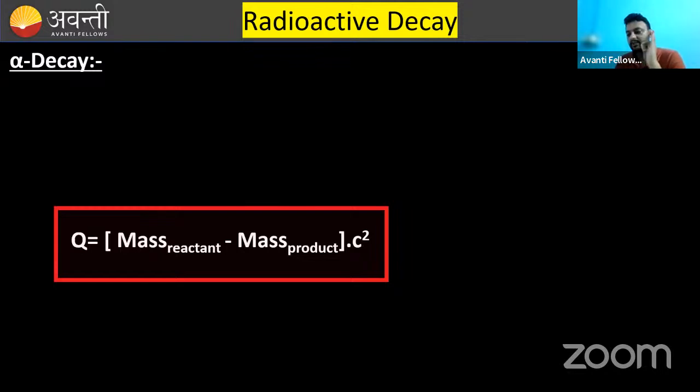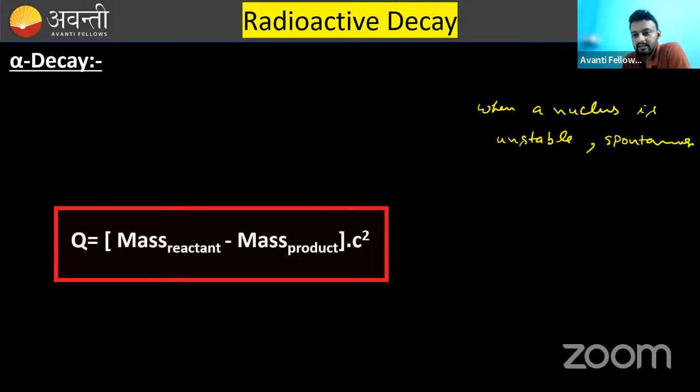Whenever a nucleus is unstable, a spontaneous emission comes out of it to gain stability. Spontaneous emission takes place, and this spontaneous emission is called radioactivity.